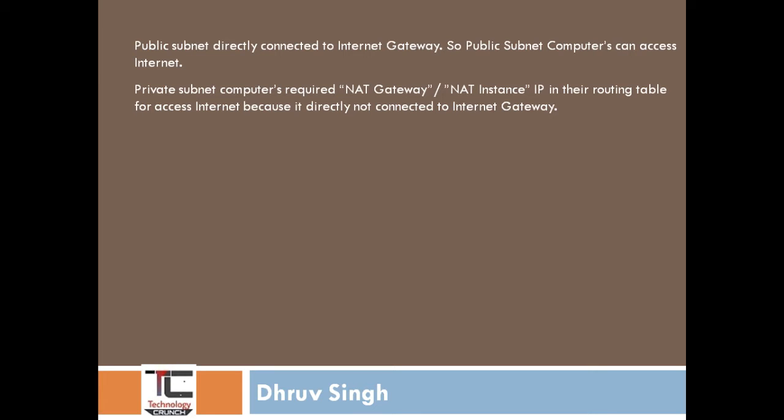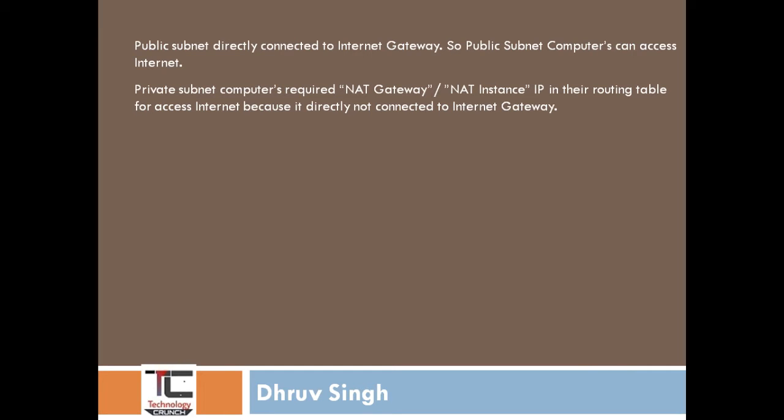Private subnet computers require a NAT gateway or NAT instance IP in their routing table to access the internet, because they are not directly connected to the internet gateway. Means if you want your private subnet instances to also access the internet, then you need to set up a NAT gateway or NAT instance, which we will go through in the next lecture. So you require a NAT gateway or NAT instance for your private subnet instances to access the internet. We will go further in a later lecture.